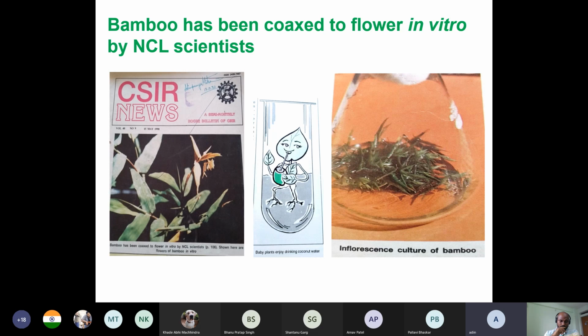And this was really a path-breaking discovery, because then it is possible to make bamboo plants flower and make seeds when they are in the tissue culture. And these seeds can be harvested from the tissue culture flask itself, and then they can be kept for some time to attain some maturity, and then they can be planted.